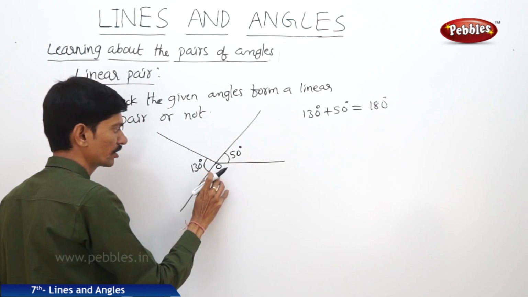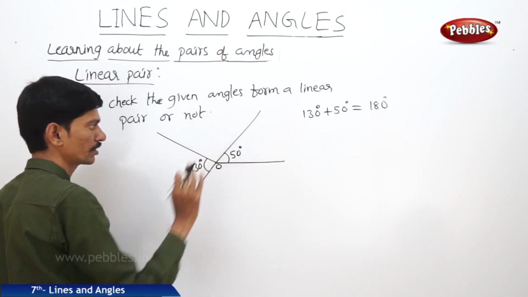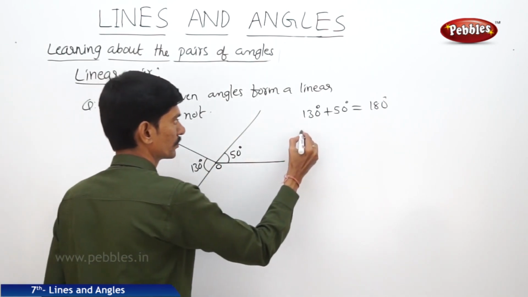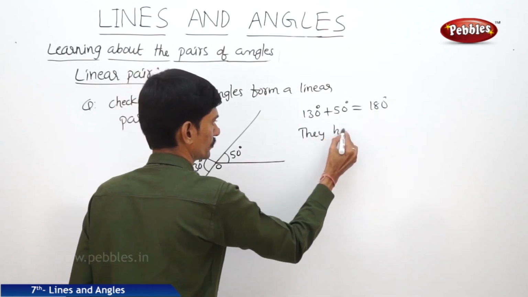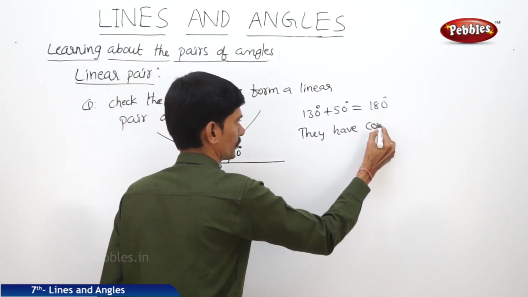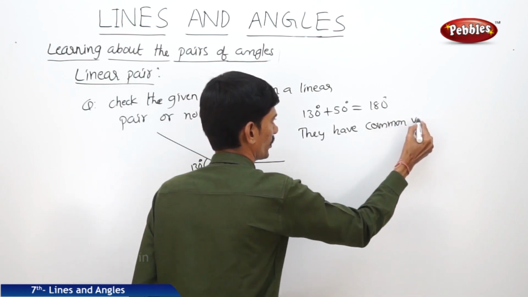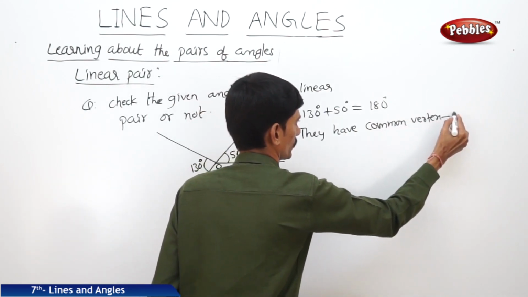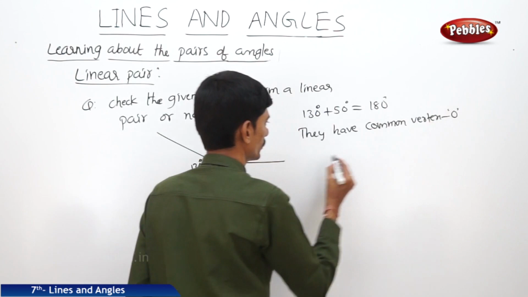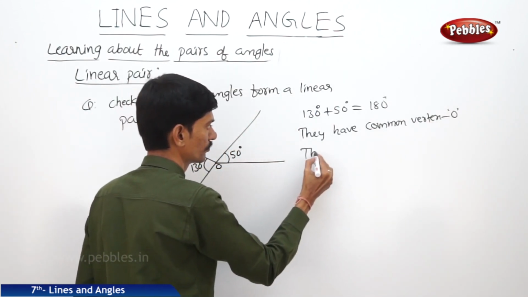But they have the common vertex, but they do not have any common arm. They have common vertex O, but they don't have any common arm.